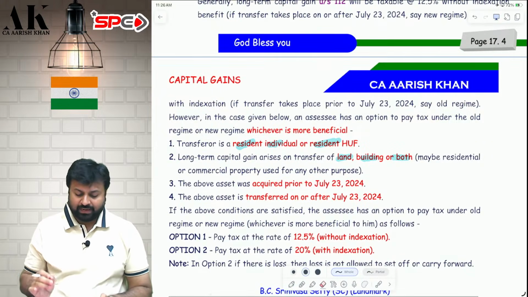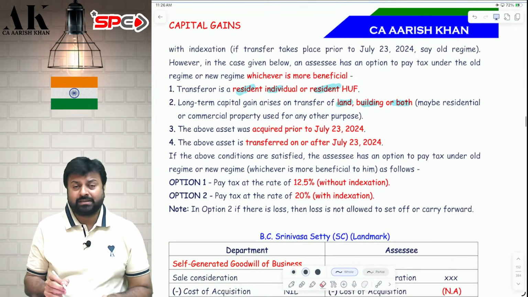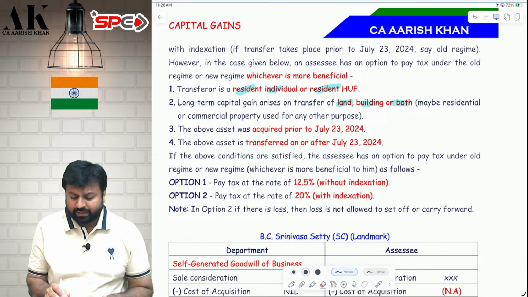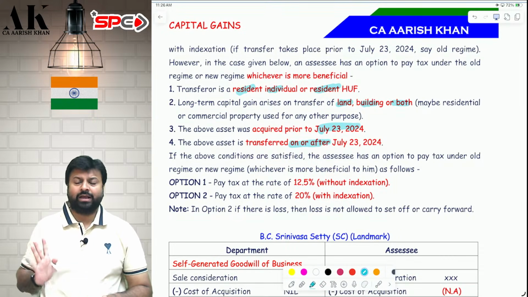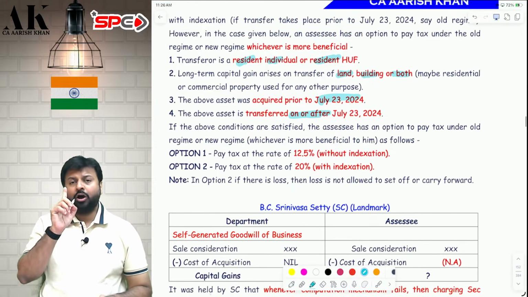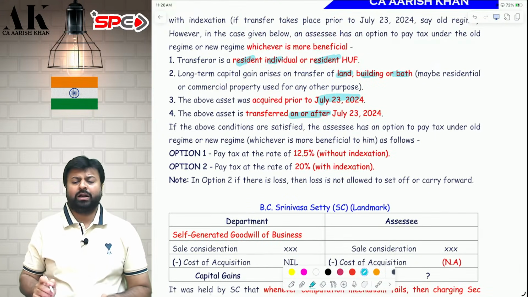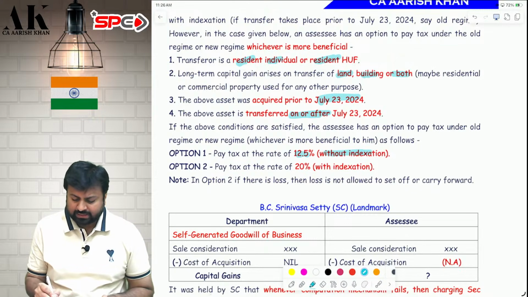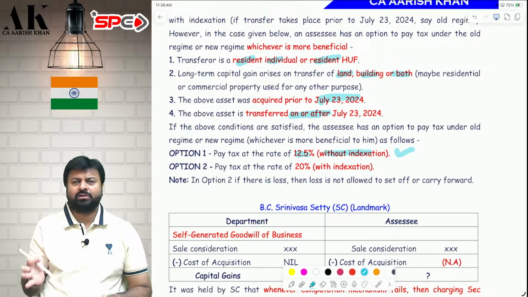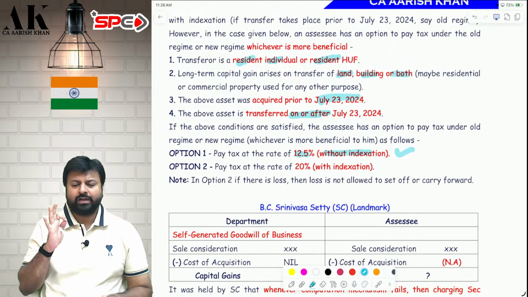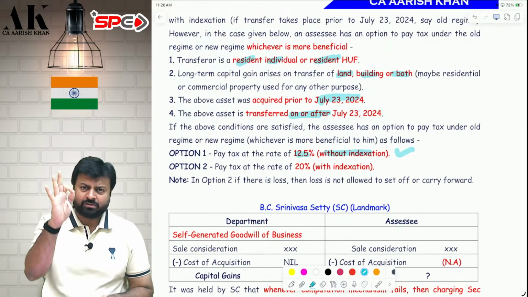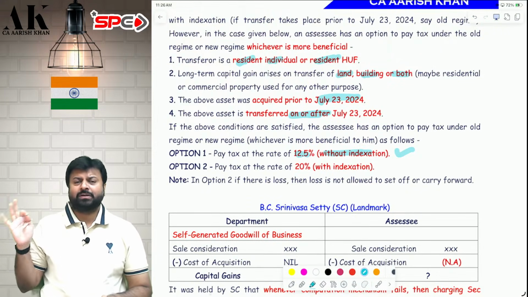You need to transfer land or building. Plus, the land and building should be purchased before 23rd July, and it has to be transferred on or after 23rd July. If these four conditions are fulfilled, the law is giving you two options. Option one will always be 12.5% without indexation. This is the default option from 23rd July 2024. From 23rd July 2024, everybody has to follow this option only, 12.5% without indexation.